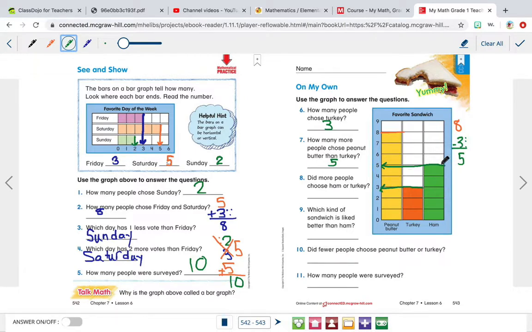But we didn't even have to do that because we could see right here that ham's bar is much bigger than turkey's bar. So we're going to say ham. More people chose ham than turkey. Ham sandwiches are really good.